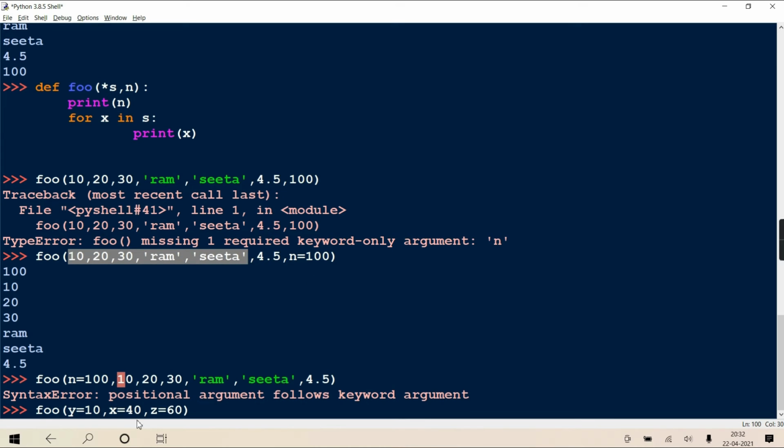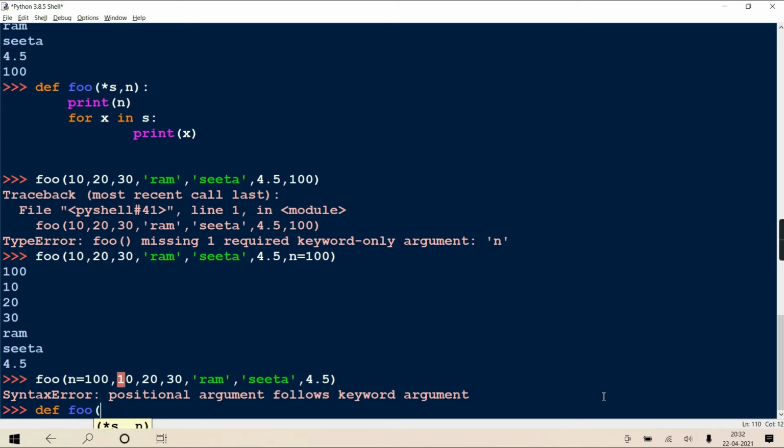But in this context, where you're passing any number of arguments, but with every argument you are associating some name, they are also packed and come as an argument here, but that will come as a dictionary. So in that case you have to give a double star. Getting?